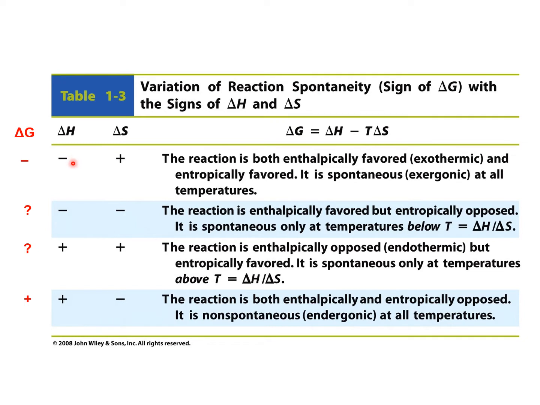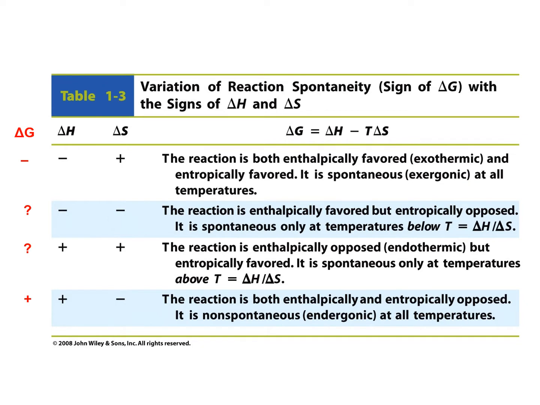So when delta H is negative and delta S is positive, when you put the values here, then delta G should be negative all the time. And that means that reaction is both enthalpically favored, exothermic, and entropically favored, meaning that delta S is positive and this reaction goes to more disordered state. And this reaction is spontaneous or exergonic at all temperatures.